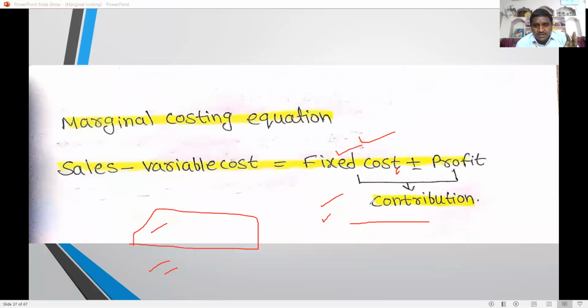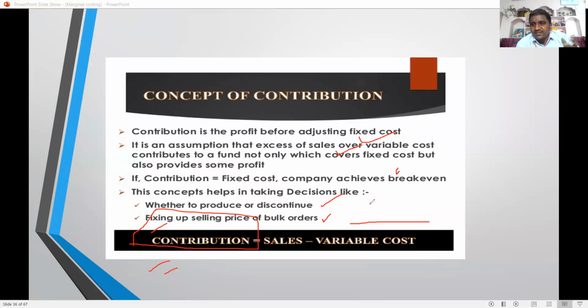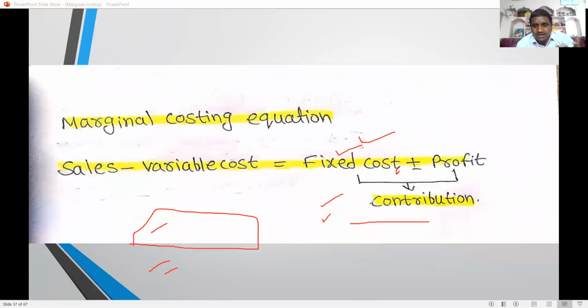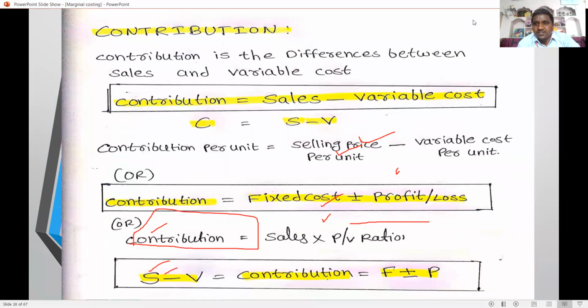Next one, contribution: sales minus variable cost. It is the marginal costing equation. Sales minus variable cost equals contribution. That is nothing but fixed cost plus profit. So then we discuss the formulas of contribution.